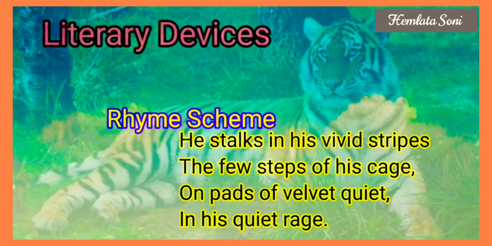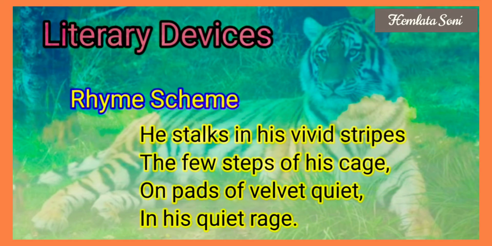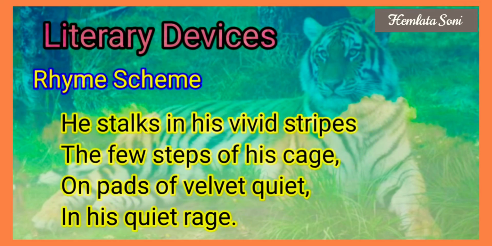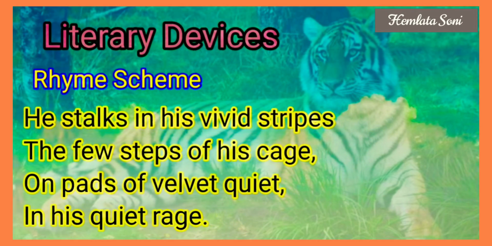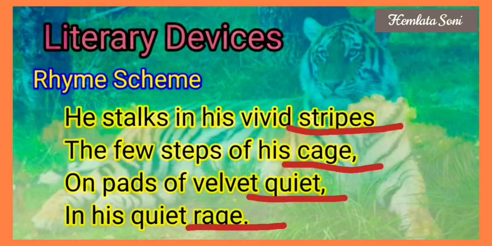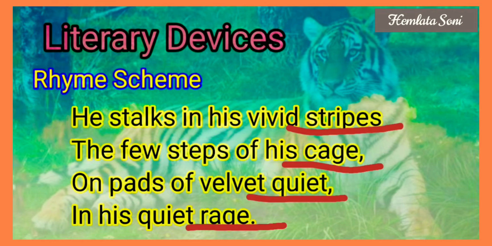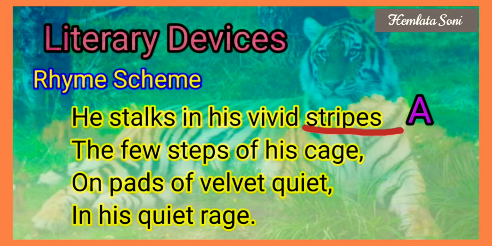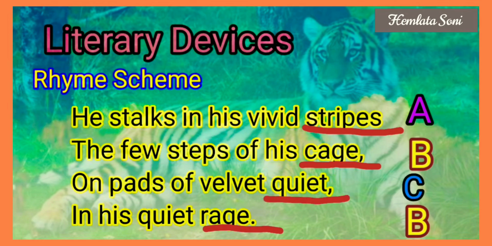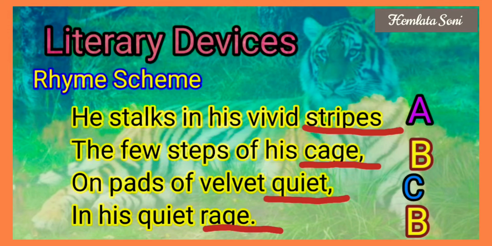He stalks in his vivid stripes the few steps of his cage, on pads of velvet quiet in his quiet rage. So look at the last words in this stanza: stripes, cage, quiet, rage. So we'll start from A. Stripes A, cage and rage are rhyming, so B, B. Quiet is not rhyming, so C. So the rhyme scheme will be A, B, C, B.